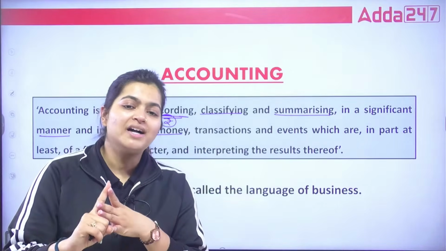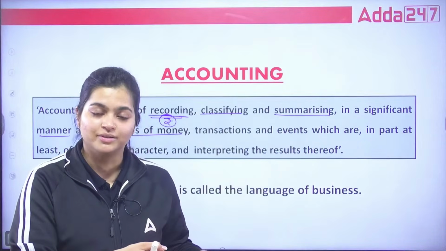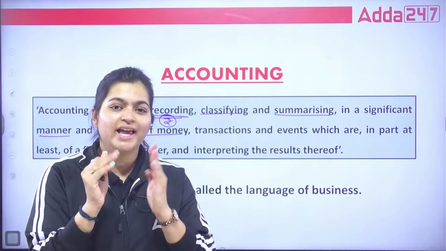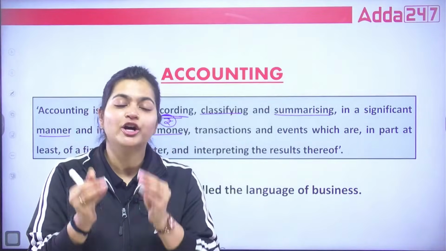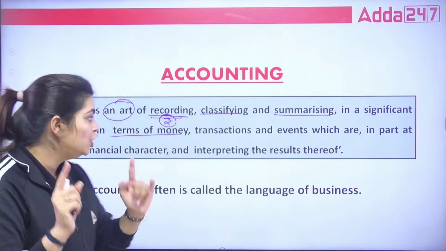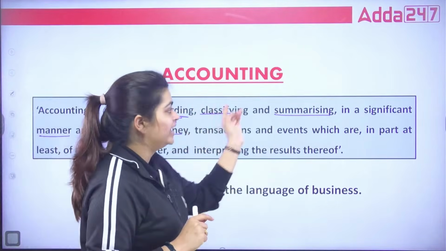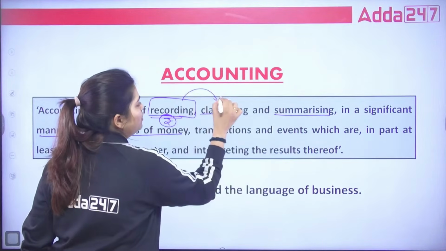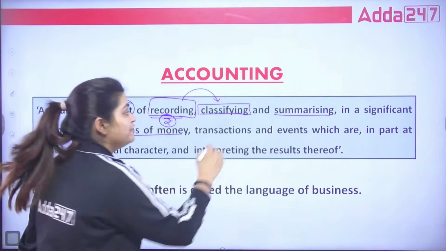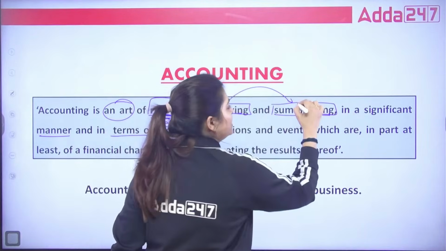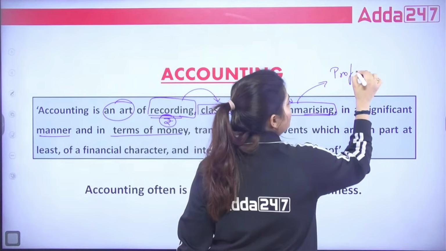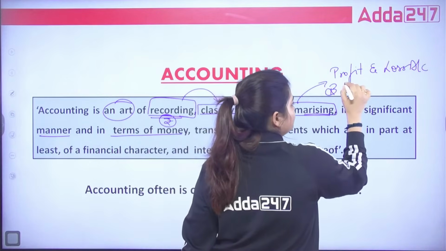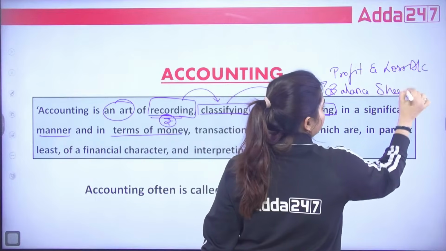Correct. After that, you are selling your goods that you manufactured. So all these things are giving you money. So whatever things in your business involve money, or you can see there is a financial transaction, you are going to record it, you are going to classify it, and you are going to summarize it. The initial thing in your accounting is recording. After that, you proceed towards classifying. And finally, you make the summary. So under this summary, you prepare the profit and loss account, balance sheet. Correct?